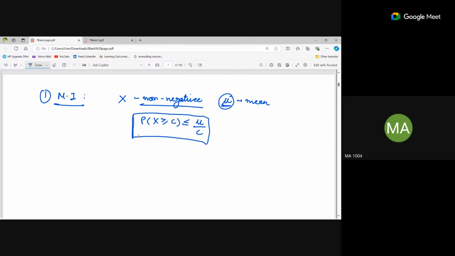This will provide the upper bound that this value is greater than or equal to some positive value.